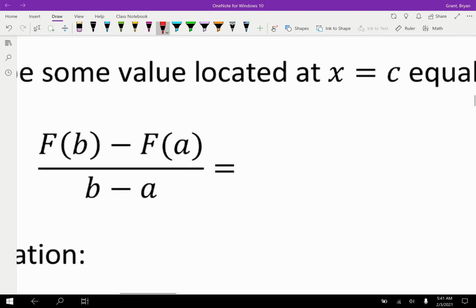Well, it tells us that if you find the average rate of change of a function, then there is some value between a and b, which we usually call c, where if you plug that value into the derivative of this function, how do we show the derivative of capital F? Oh, it's lowercase f. If we evaluate c into lowercase f, it will be equal to the slope of the endpoints, the average rate of change, the slope of the secant line, whatever we're calling it.